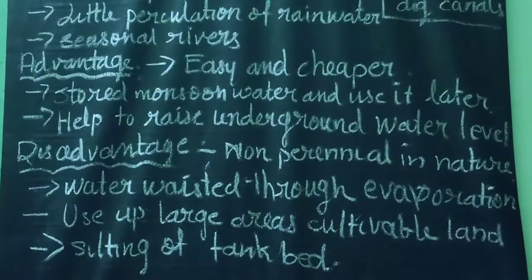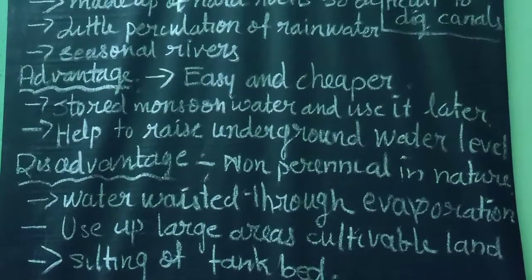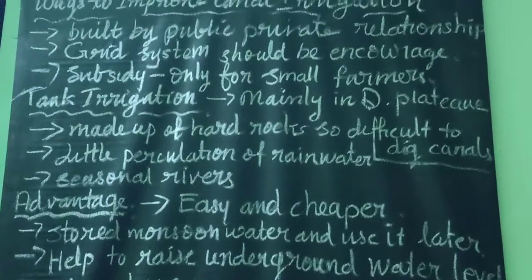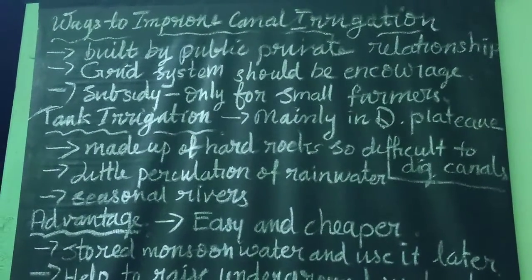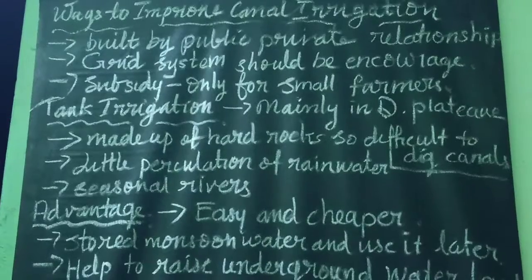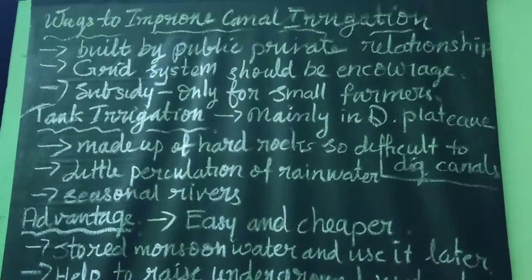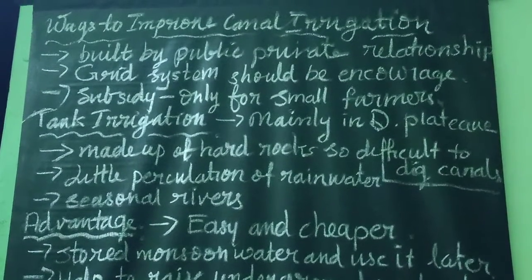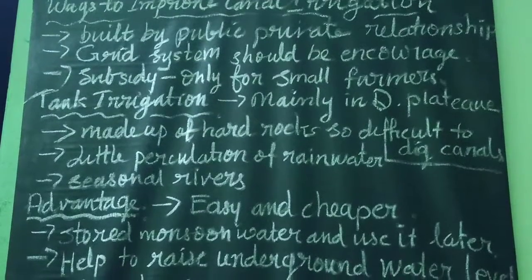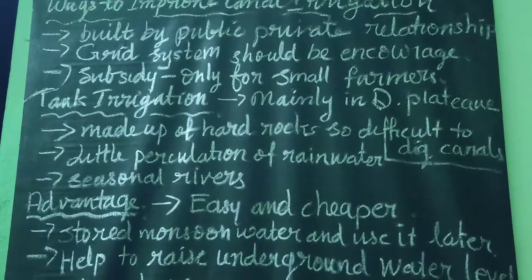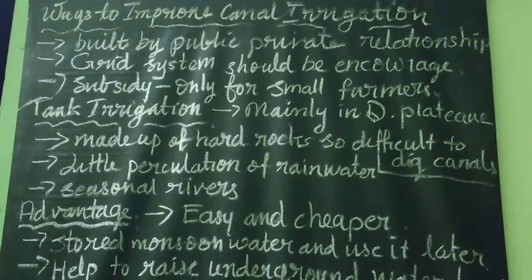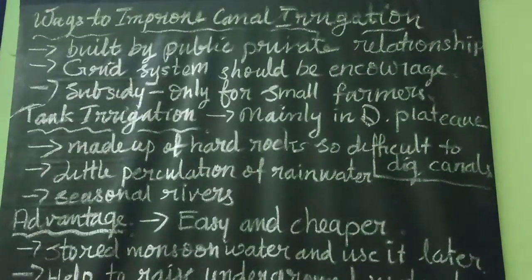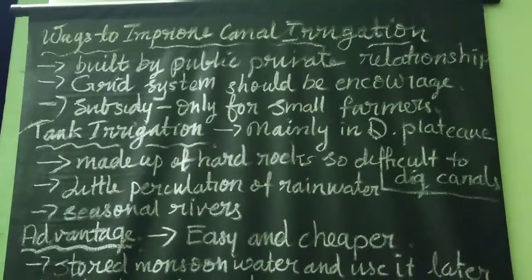Okay, so because of all these reasons, in the Peninsular Plateau area, tank irrigation is common. Several streams are there that also overflow during rainy season. So the only way to make the best use of this water is to impound it by constructing bunds or building tanks. Then the population as well as agriculture fields are also scattered in nature. Scattered nature of population and agriculture fields also favor tank irrigation only. Apart from that, these tanks are easier as well as cheaper to build. So because of all these reasons, tank irrigation is common in the Deccan Plateau.